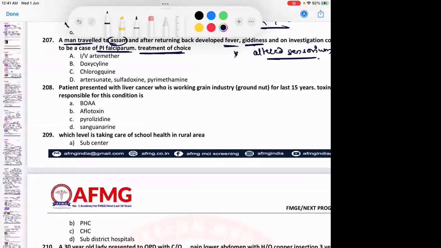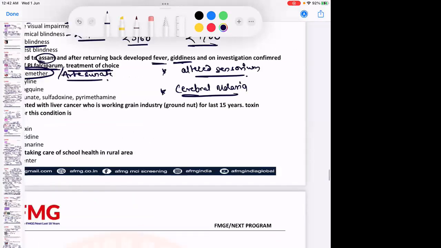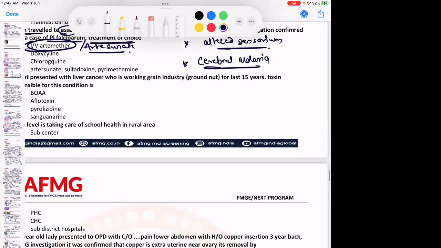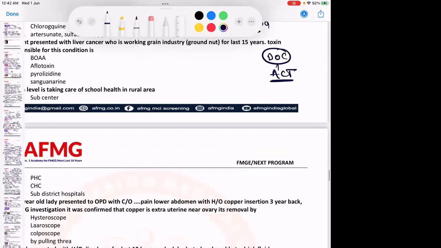Very good. If there is altered sensorium, giddiness, it is a feature of cerebral malaria. And as we know, the most common cause or only cause for cerebral malaria is Plasmodium falciparum. So it is complicated malaria. Here the option will be IV artemether, or we can even give IV artesunate. In most of the options, it is IV artesunate. Some options can mention IV artemether. The drug of choice for malaria overall is definitely artemisinin-based combination therapy, ACT. If they talk about the rest of India, it is artesunate.